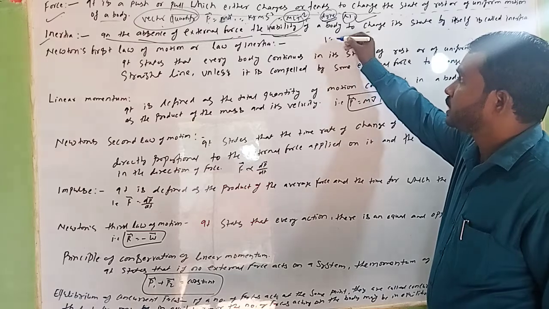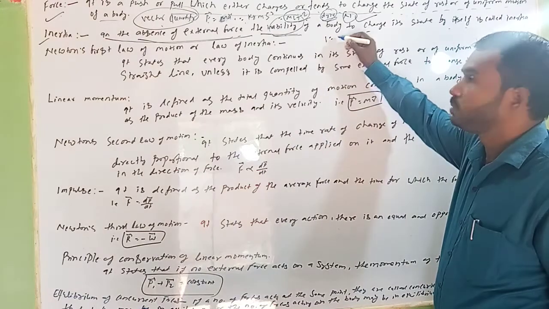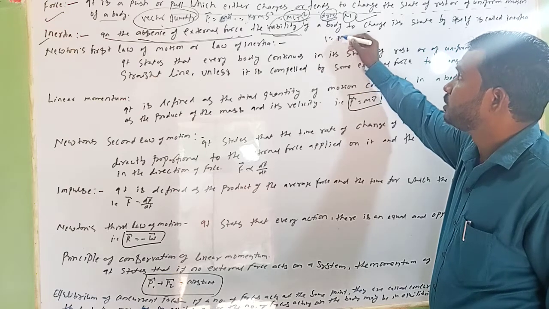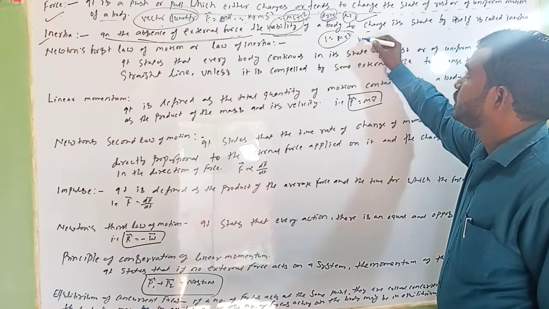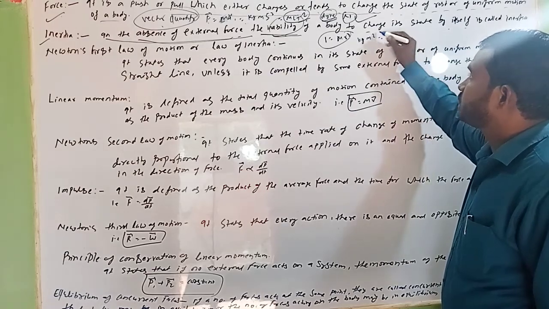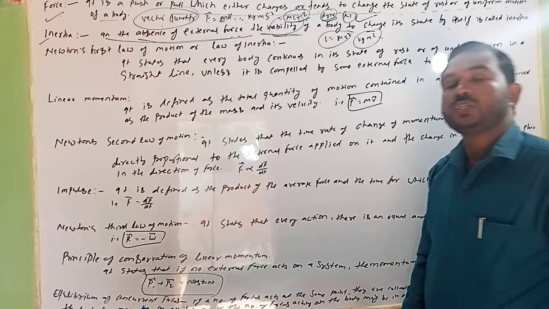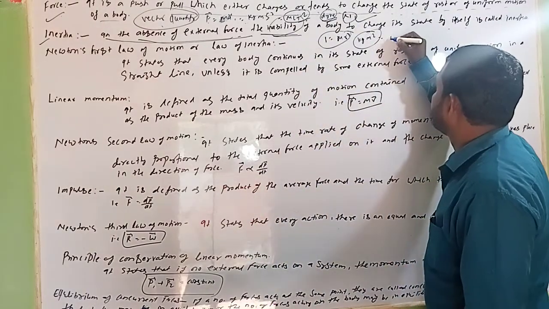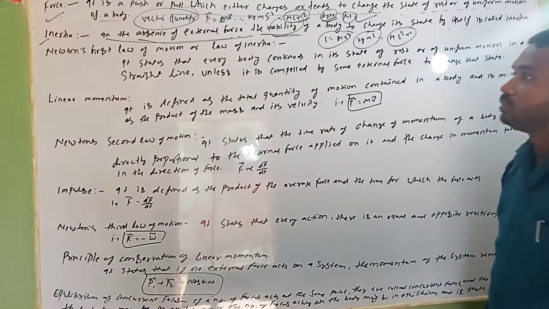So inertia I is equal to what? Mass into perpendicular distance squared. It means kg meter square. Find out the dimensional formula. What will you find? M L^2 T^0. This will be the dimensional formula of inertia.